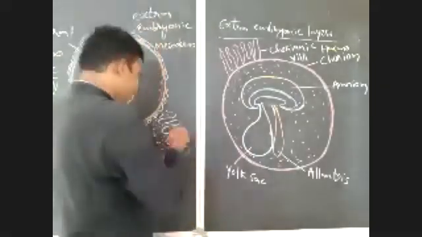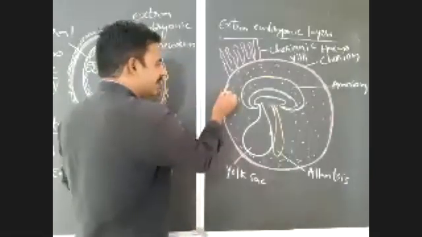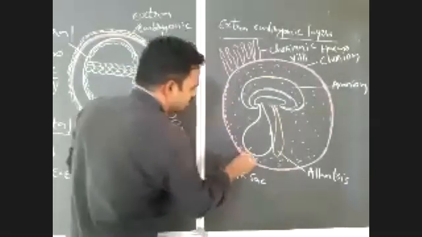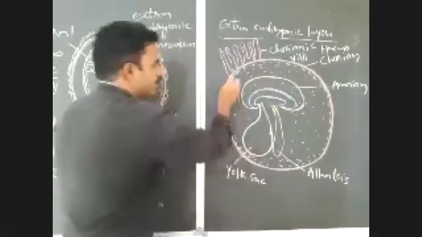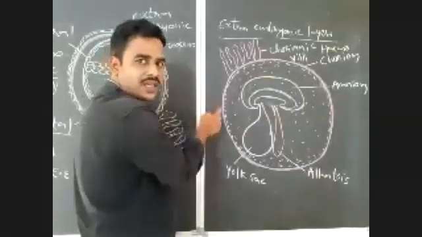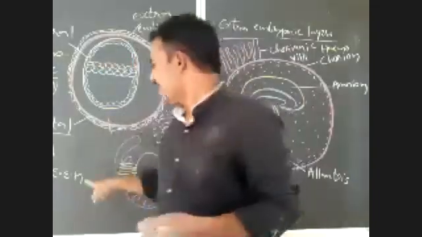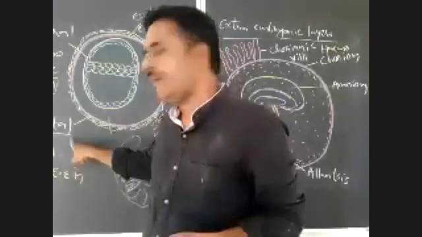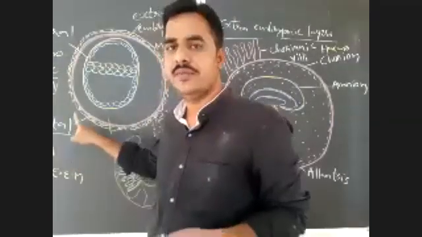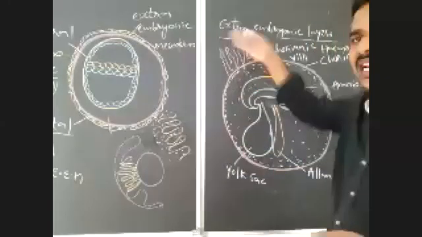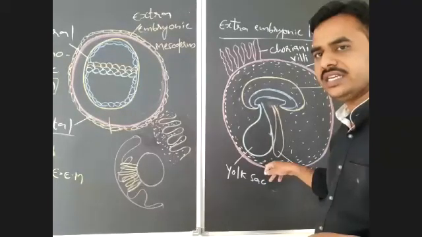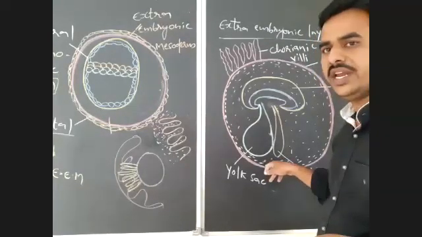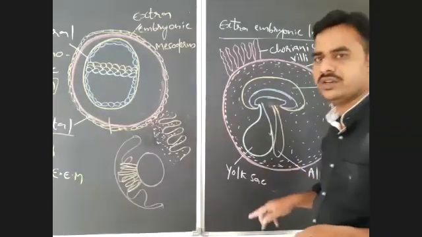Inside, there is somatopleuric extra-embryonic mesoderm. So chorion is externally lined by trophoblast layer and internally lined by somatopleuric extra-embryonic mesoderm or parietal extra-embryonic mesoderm.